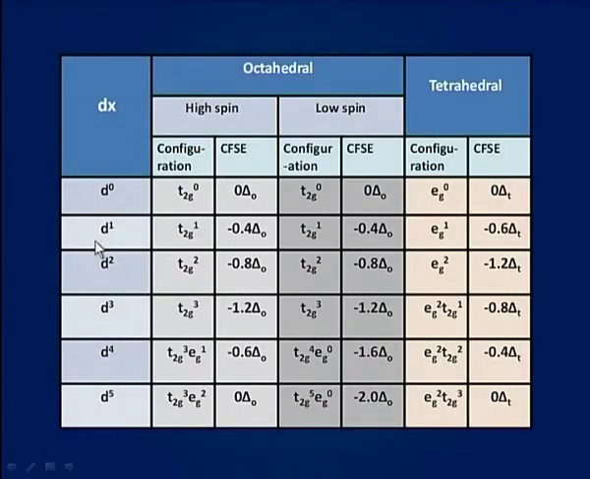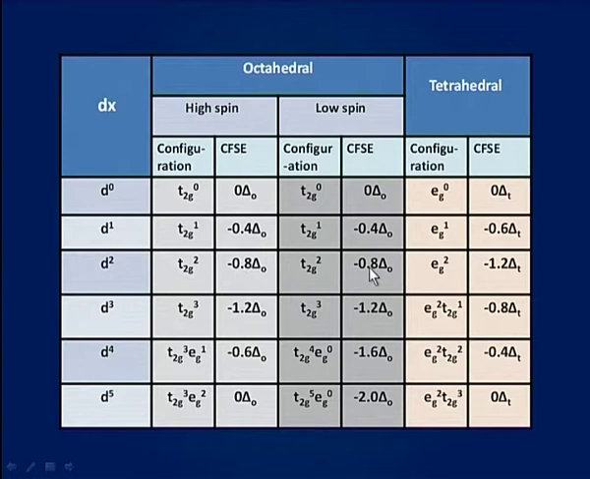We can make this comparison considering the same metal ion and the same ligand. Here you can see the comparison of crystal field stabilization energies for high spin and low spin octahedral complexes and high spin tetrahedral complexes. For example, if we take a d2 configuration, then the crystal field stabilization energy for high spin octahedral will be equal to minus 0.8 delta O.